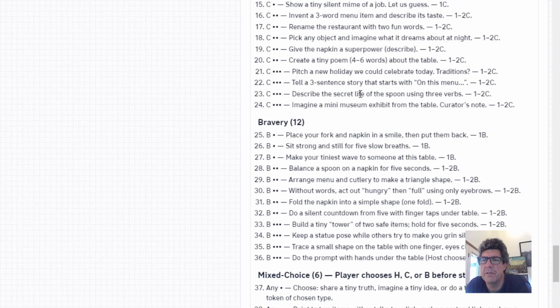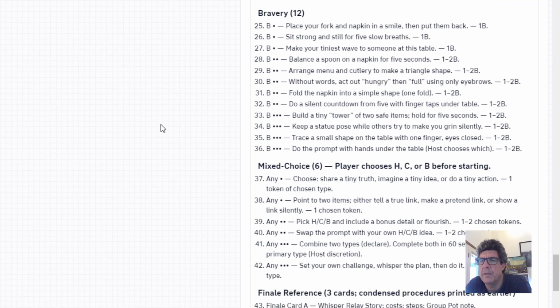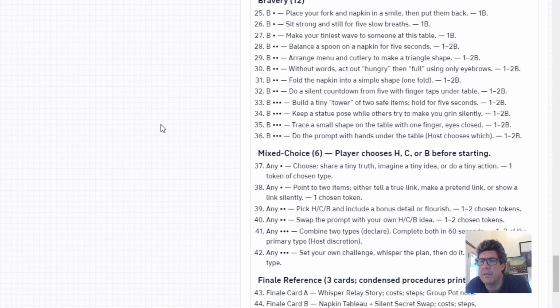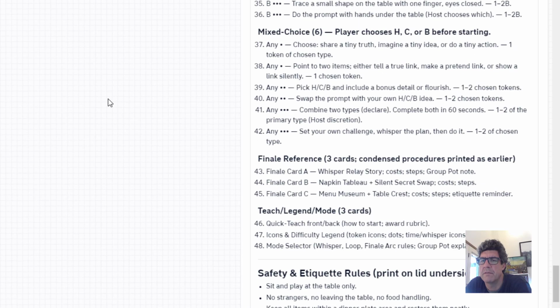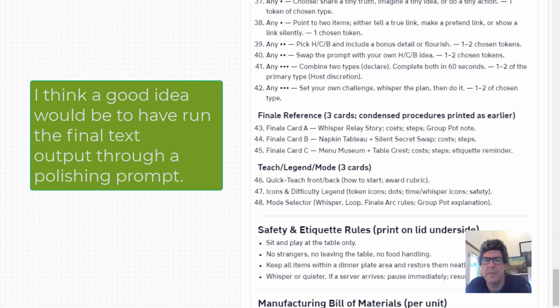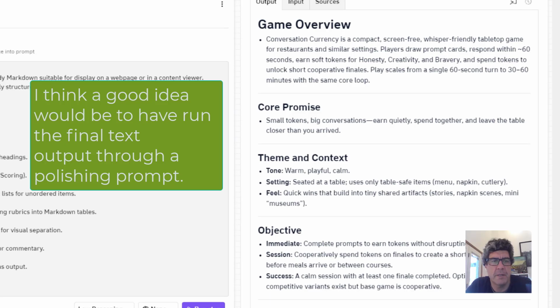Describe the secret life of the spoon. Place your fork and napkin in a smile, then put them back. Do the prompt. Trace a small shape on the table with one finger, eyes closed. Okay, I mean, actually sounds pretty interesting. Sounds like something.